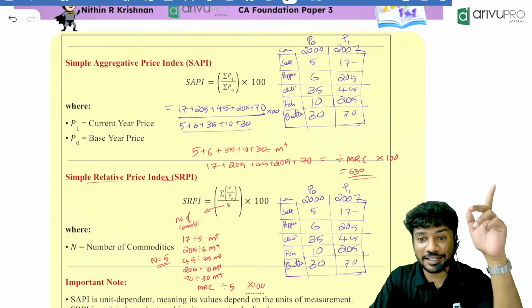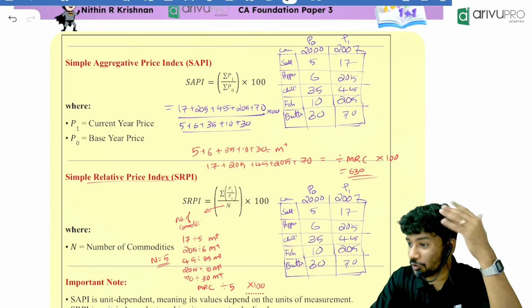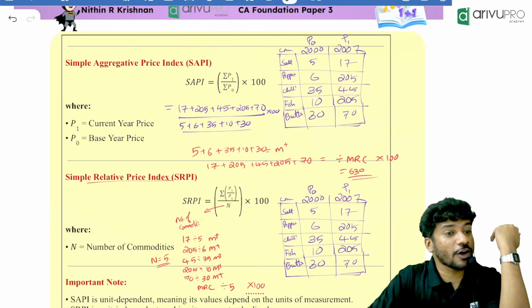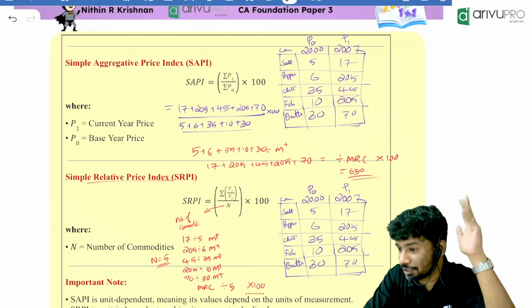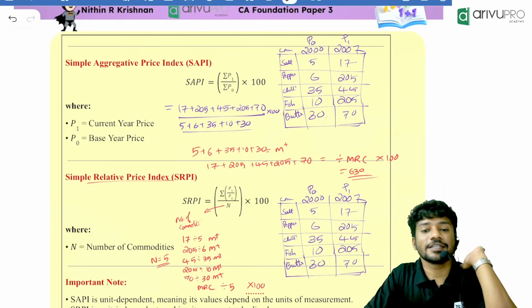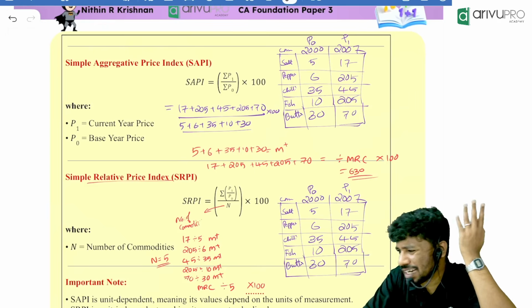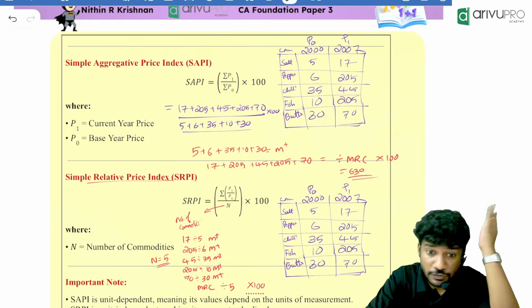Everyone understood the idea? It's very, very easy. Whenever they ask with respect to quantity, instead of P we will write quantity. That's all. But that will never come for the exam, because none of them are interested in quantity.